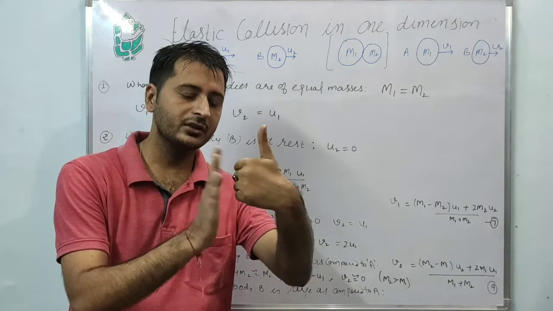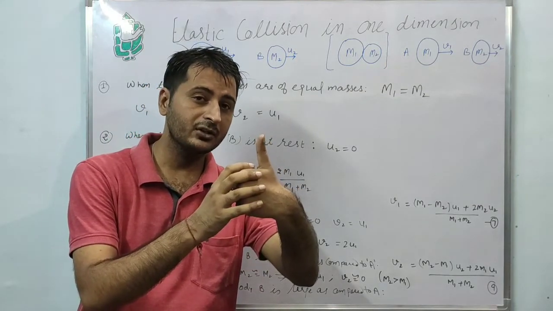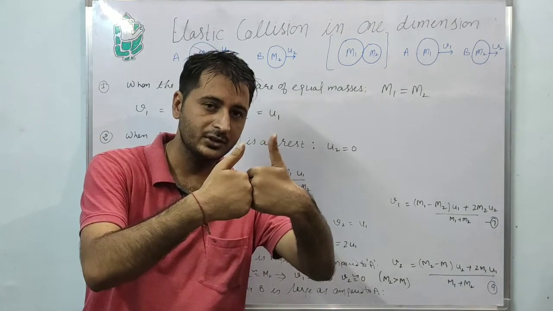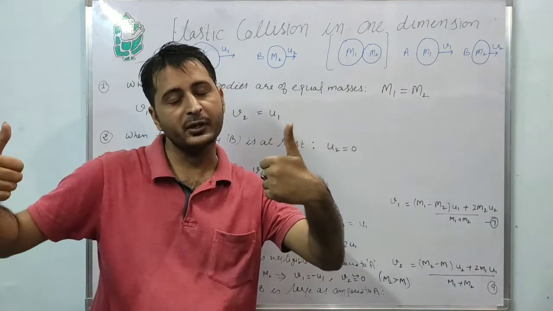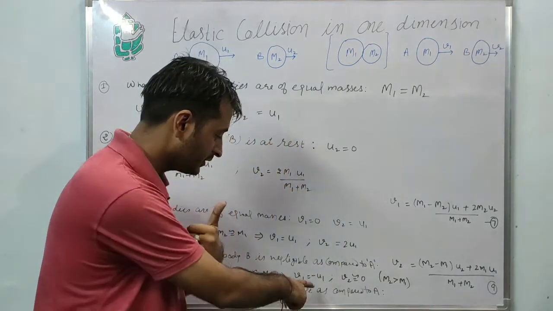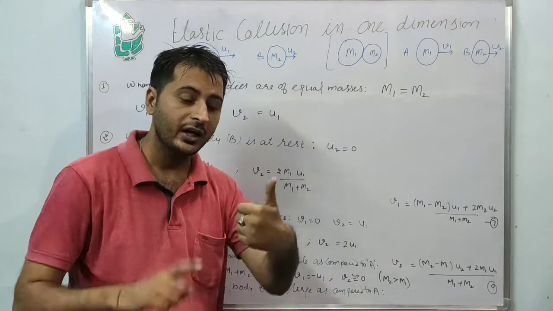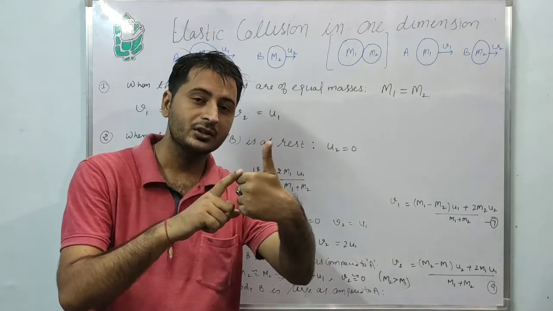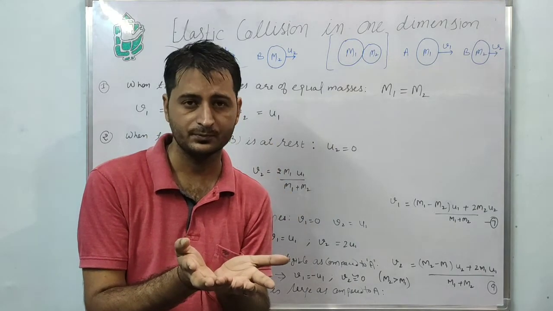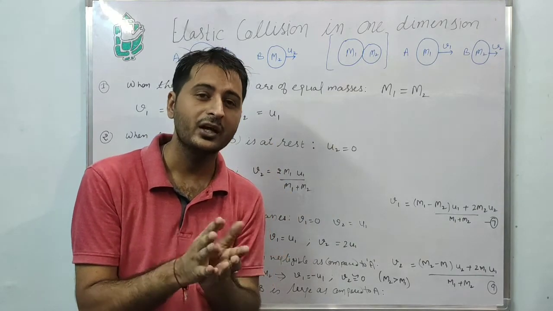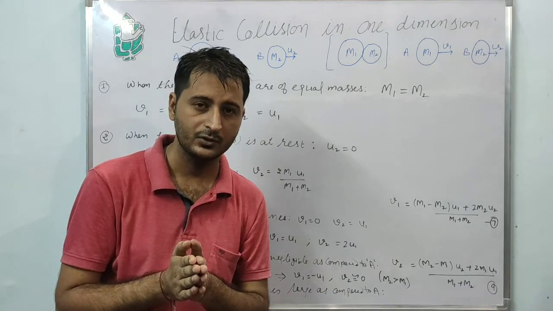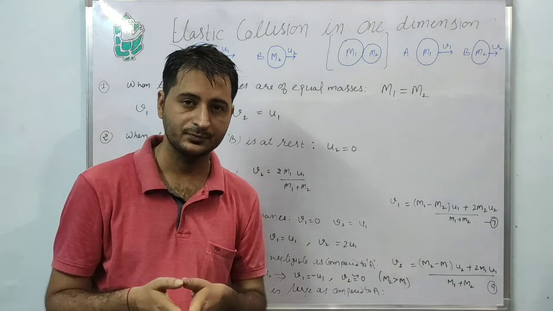When M2 is greater and the body collides, it reflects back with the same velocity. And the velocity of the target body is assumed to be 0 because M2 is much greater than M1. So that was the last case.